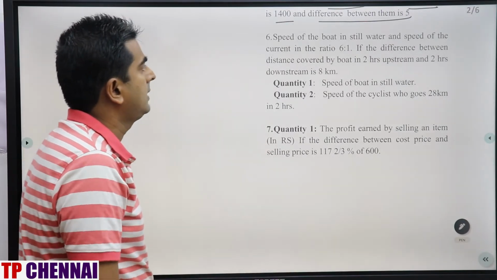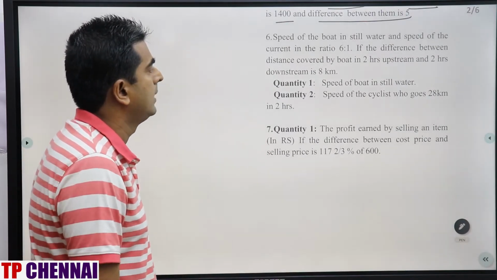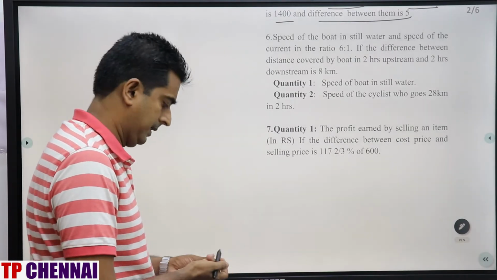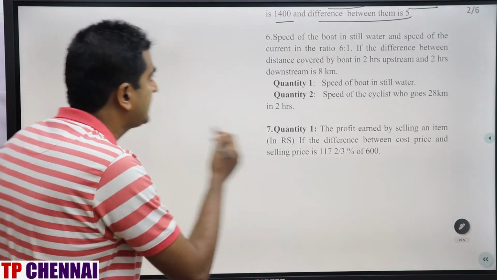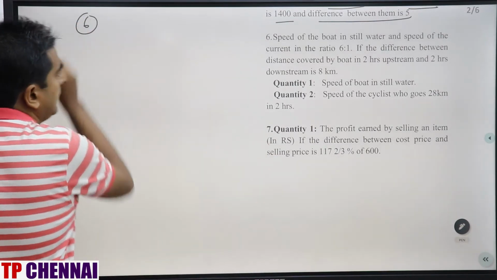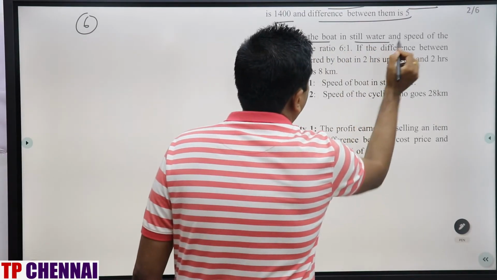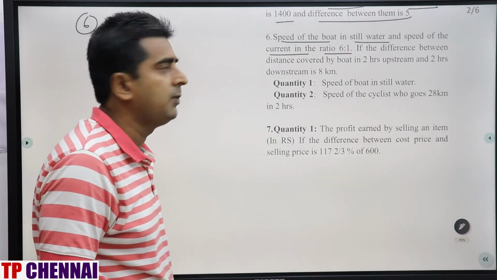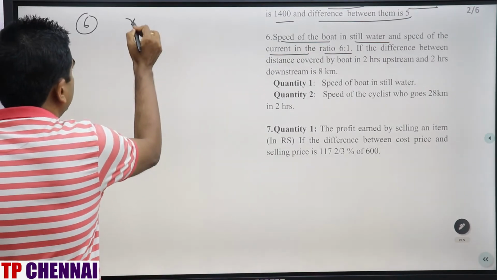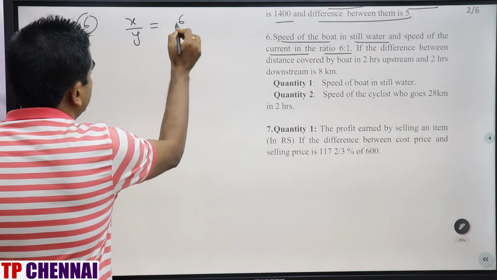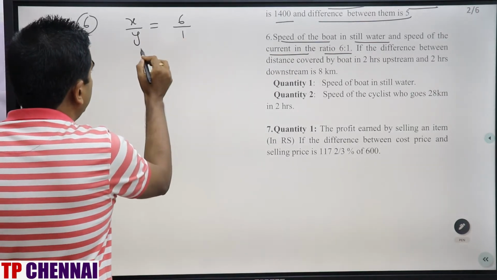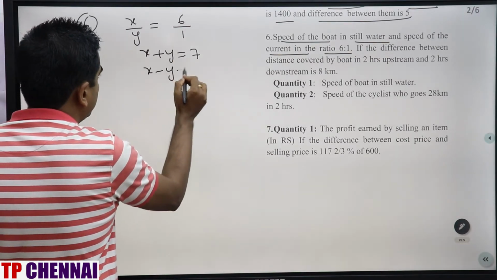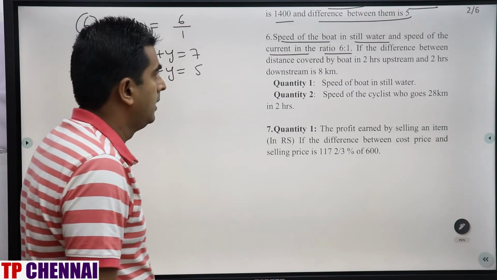The speed of the boat in still water and the speed of the current are in the ratio 6:1. The difference between the distance covered by the boat in 2 hours upstream and 2 hours downstream is 8 km. So what have they given you? The ratio of the speed of boat in still water to the speed of current is 6:1. The speed of the boat in still water is x and the speed of current is y, so x by y is 6/1. From this I can say my downstream speed is x plus y, which is 7. Upstream speed is x minus y, which is 5.